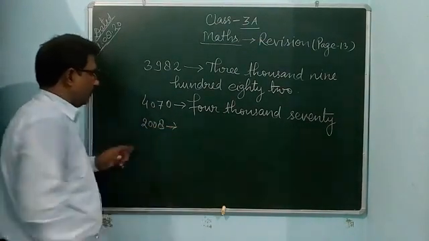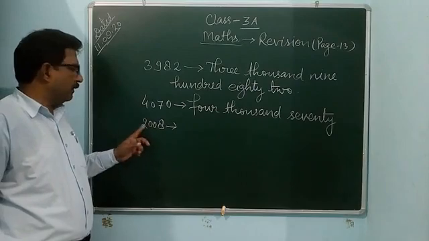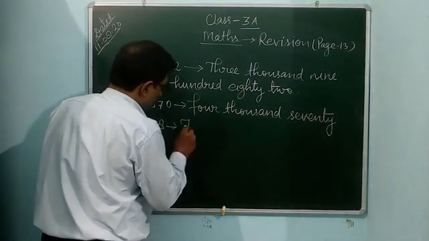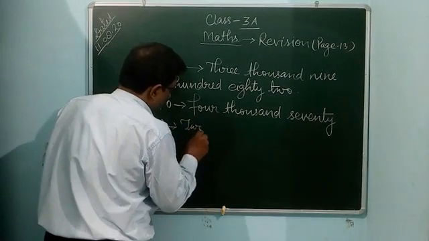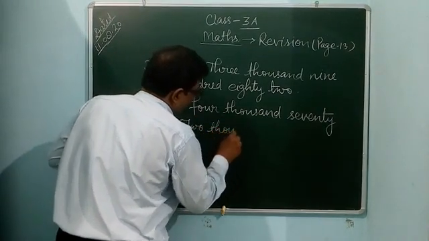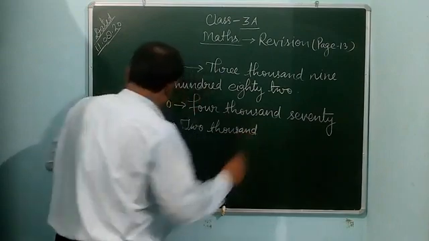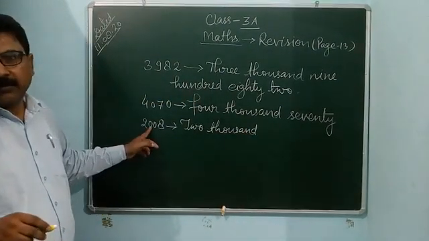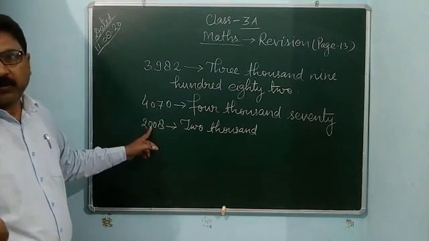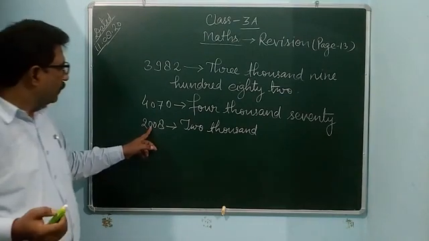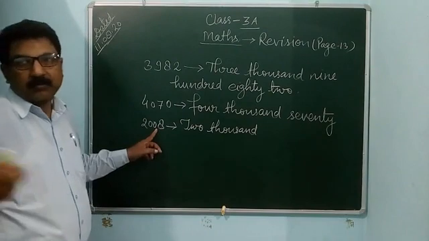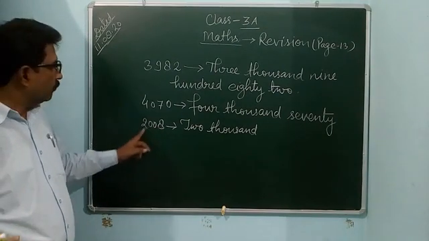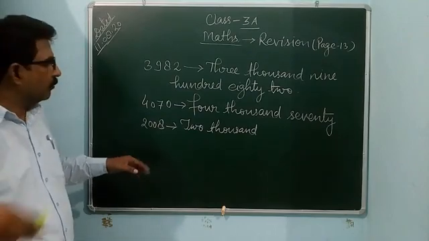See, this is ones, tens, hundreds, thousands: 2000. The hundreds place is 0, so there is no place value. The tens place is also 0, no value. And 8, 8 ones are given. So after 2000 you can directly write 8: 2008.